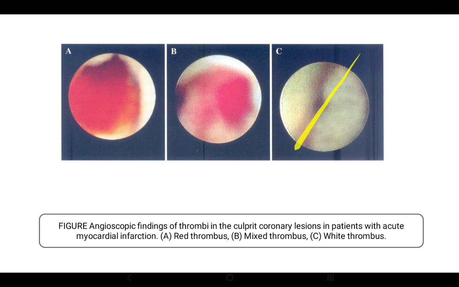So most likely the white thrombi is a case of ST segment elevation MI, and the red is most probably a case of NSTEMI, non-ST segment elevation MI. This is basically on angioscopy. We are staining the thrombus with dyes, and the color which comes out has contrasting features between NSTEMI and ST segment elevation MI.